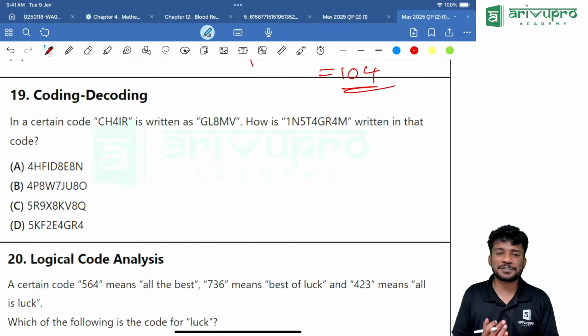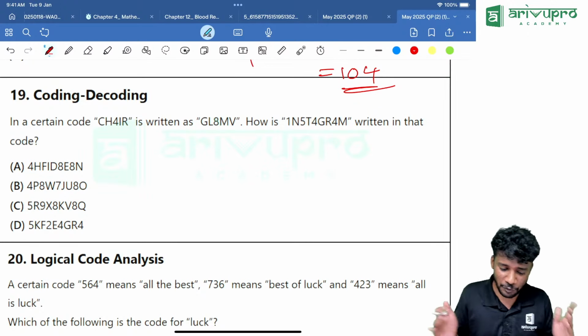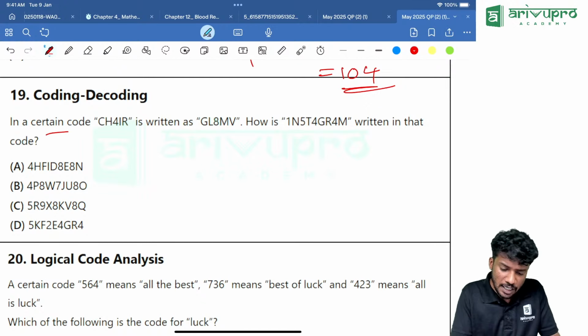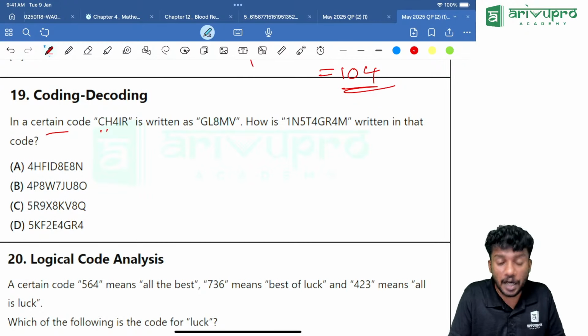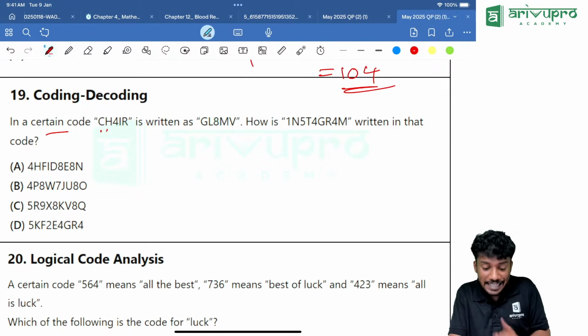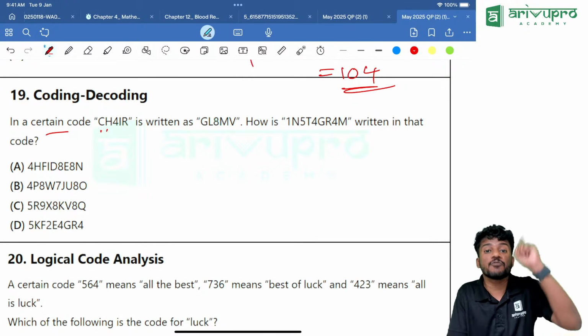Now, another easy question. If you had worked out whatever we worked out, it would have been very easy for you guys. In a certain code, CHAIR is written as GLEMV. Now what is happening over here?